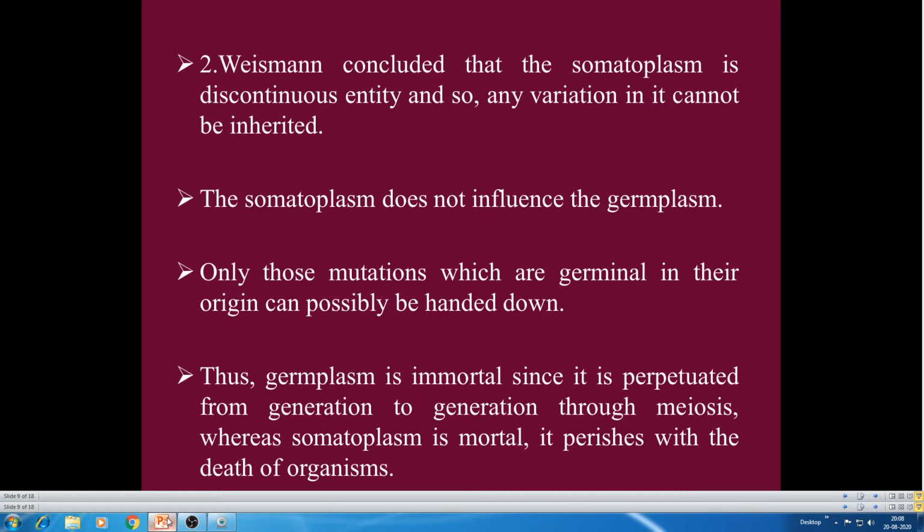I will tell you another example. In the case of pollen grains, the pollen grains may be viable for thousands of years. 2,000 year old pollen grains may develop into a new individual. So the germplasm is immortal, whereas somatoplasm is mortal. Right? Could you follow me?